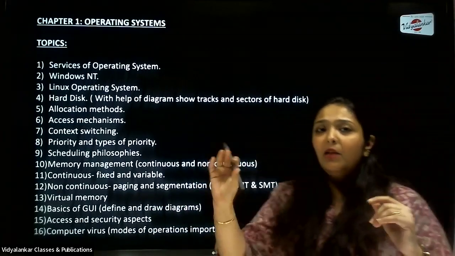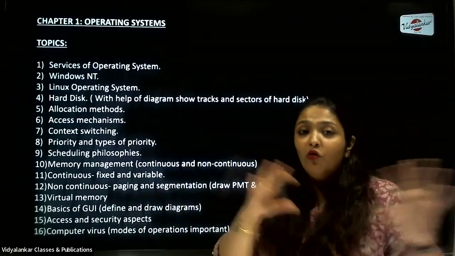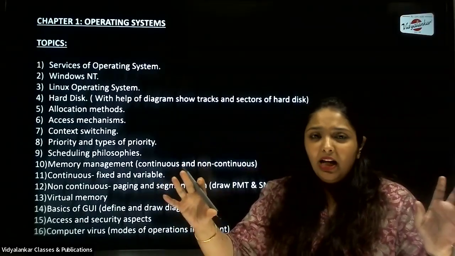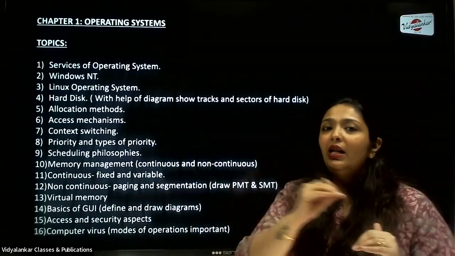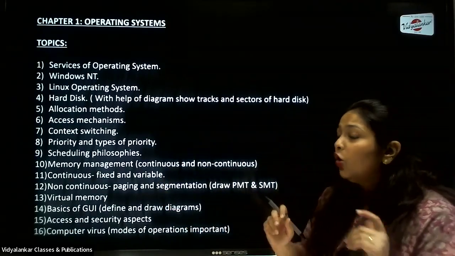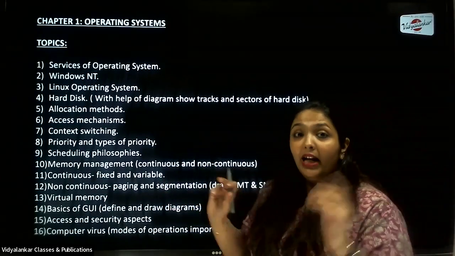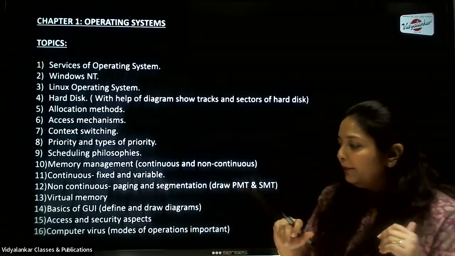Now, when you're defining menu bar, please make sure you also draw a diagram which depicts that you know what a menu bar looks like. Okay, so in case you make any mistakes while defining, you overcome it by drawing it. So please make sure you include small icons while you are writing this answer for the basics of GUI.